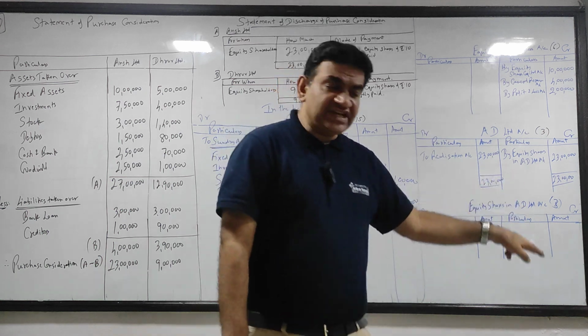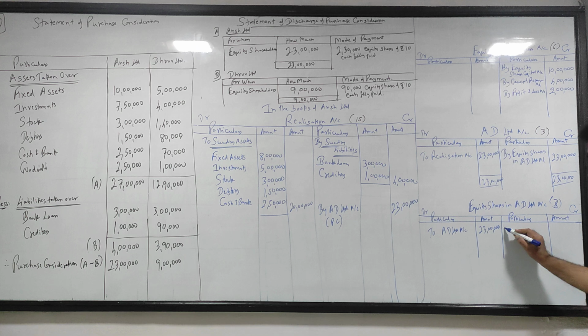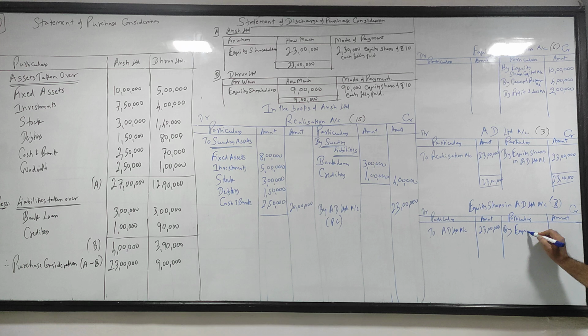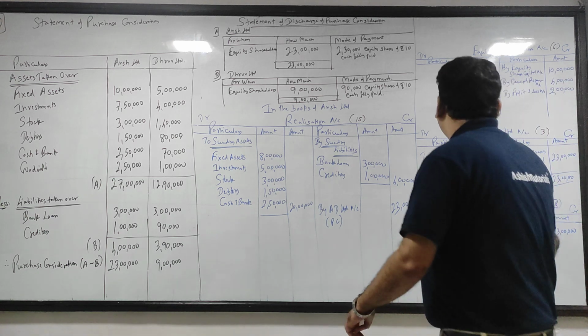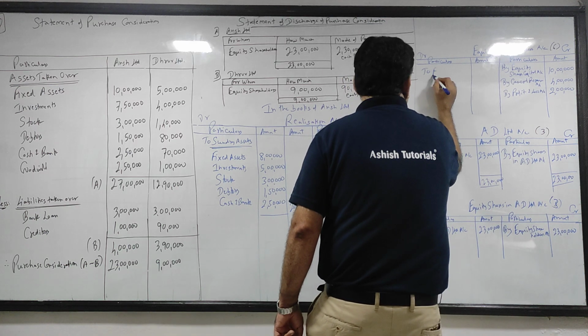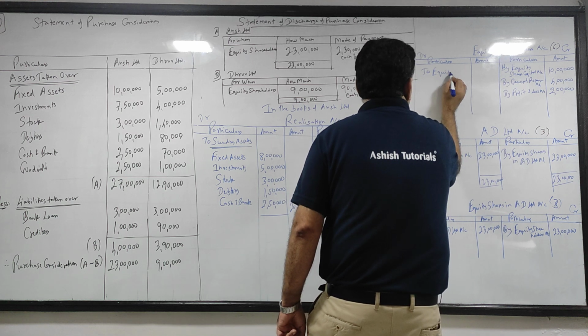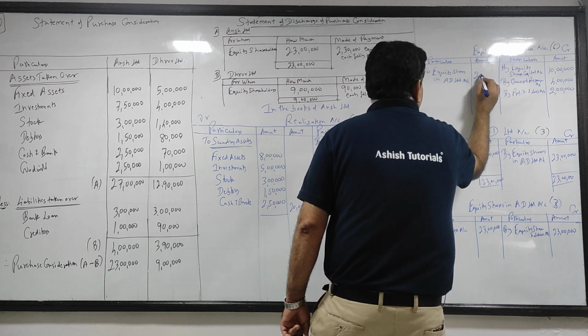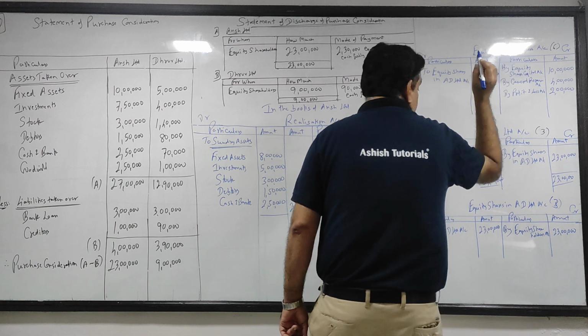So यहां से बाहर जाएगा. So because equity shares go out, I will credit. And who will get it? Equity shareholders. So by equity shareholders account, that is 23 lakhs. By equity shareholders. इसका second effect, equity shareholder के debit में to equity shares in AD Ltd account, that is 23 lakhs.